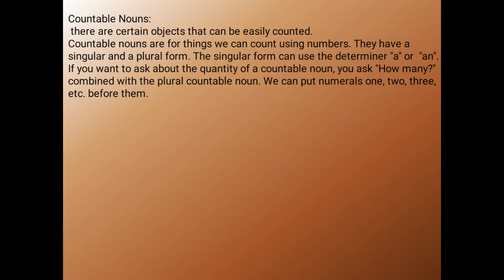Countable nouns are for things we can count using numbers. They have a singular and plural form. The singular form can use the determiner a or an. If you want to ask about the quantity of a countable noun, you ask how many combined with a plural countable noun. So we can put numerals 1, 2, 3, etc. before them. For example, if I say, how many days are there in a week? We'll say there are 7 days in a week.